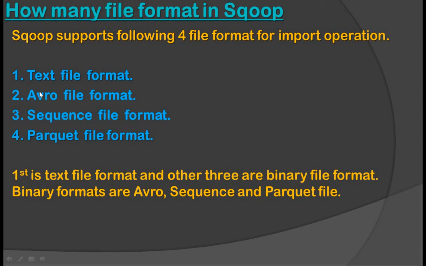The first is the text file format and the other three are binary file formats. We'll see examples of all these file formats. The binary file formats are Avro, sequence and Parquet file.